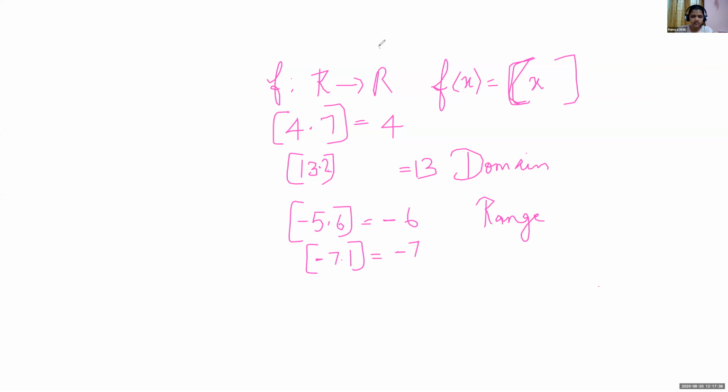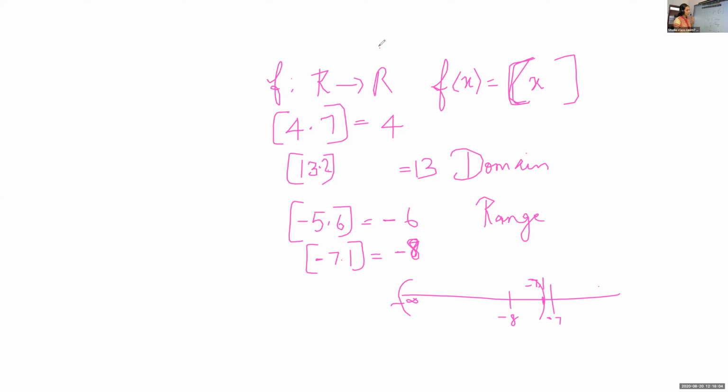Is the negative 7.1 negative 7? Sorry, negative 8, my dear. It's negative 8. So you can draw the number line and you can check. Minus infinity. Suppose it is negative 7, negative 8. Negative 7.1 means we will be marking here. So from here to here, which is the greatest integer? It is negative 8.